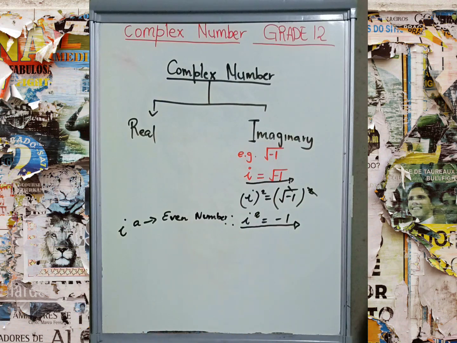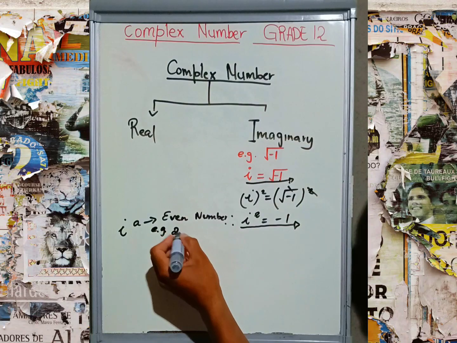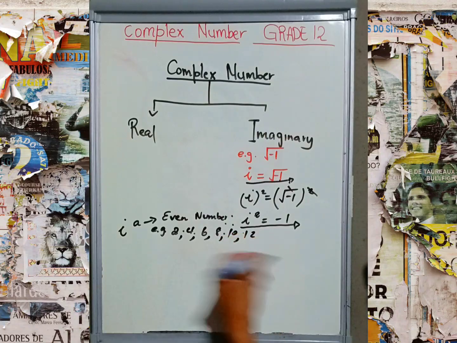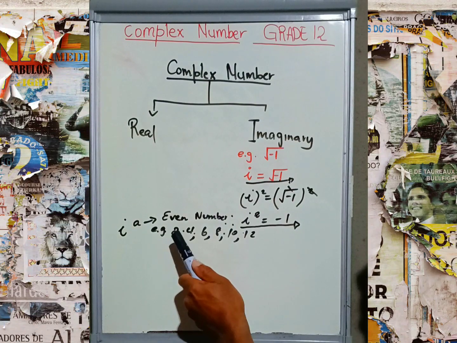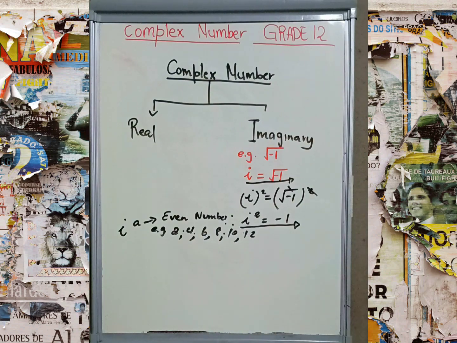If an exponent is an even number, like the examples 2, 4, 6, 8, 10, 12, these are all even numbers. Even numbers are all numbers that are exactly divisible by 2, and you are no longer going to get a remainder. We see an even number if it ends with 2, 4, 6, 8, and also 0. Therefore, if an exponent is an even number, this is very important.